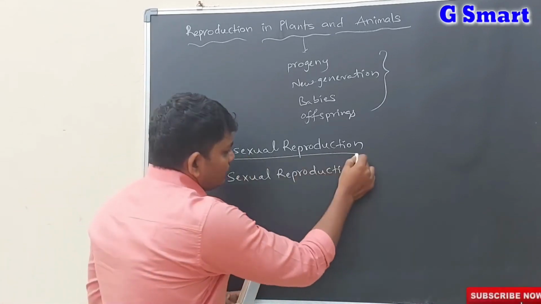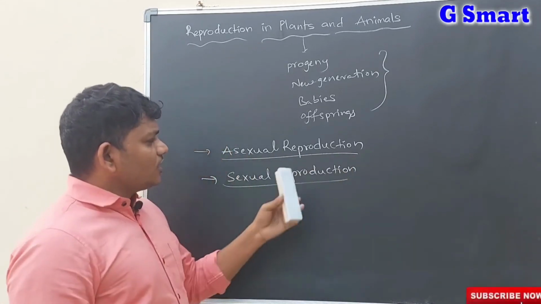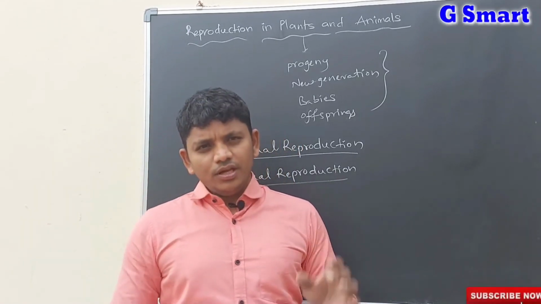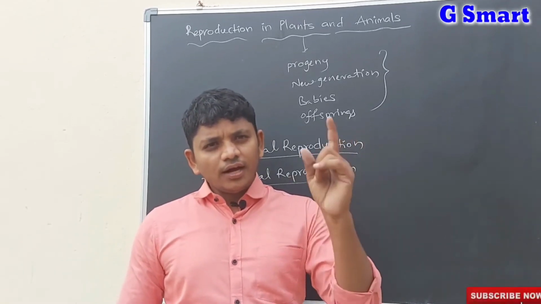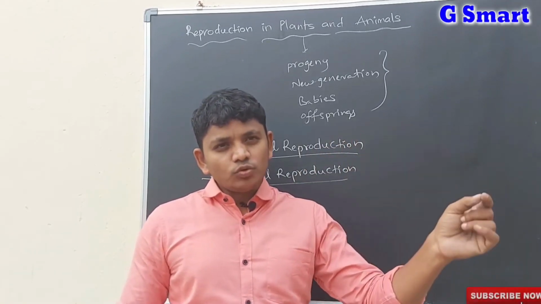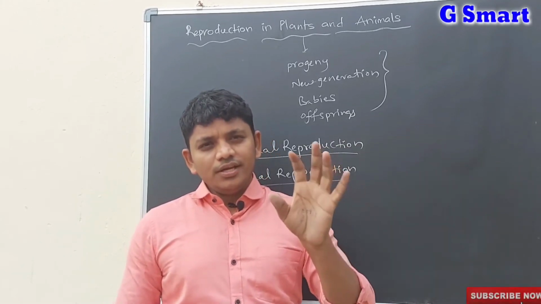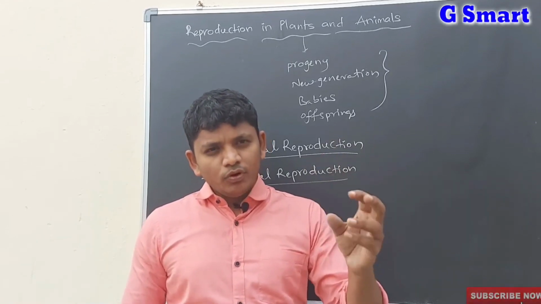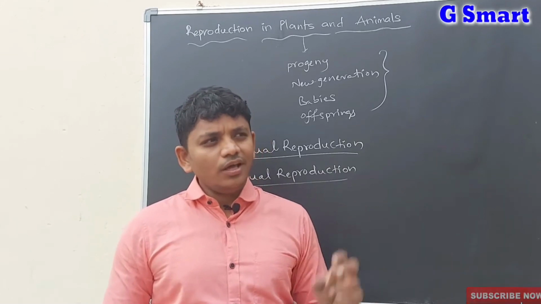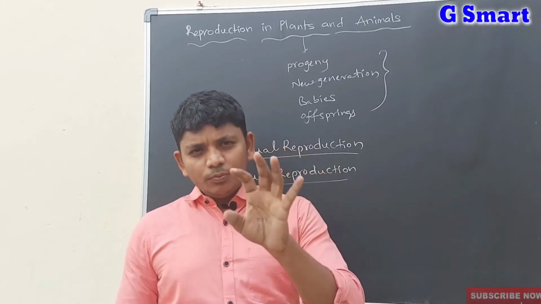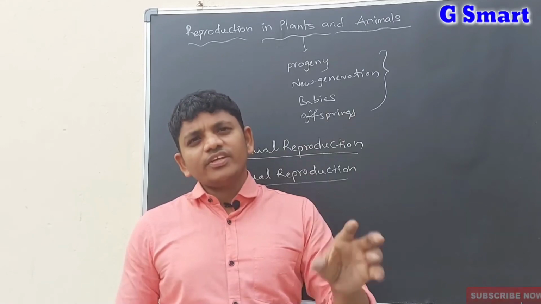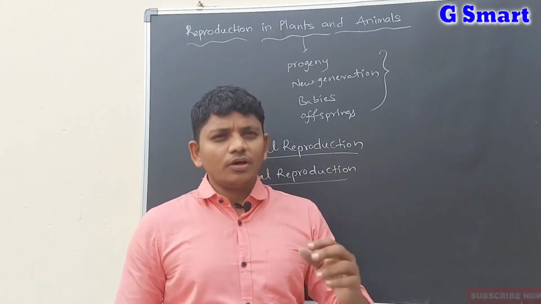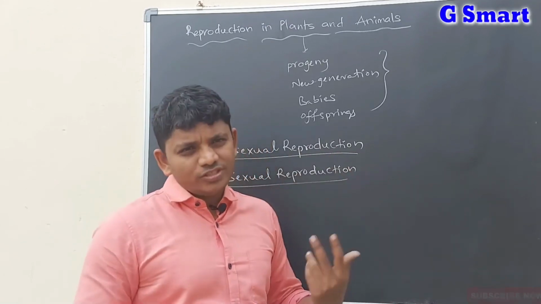Let us discuss asexual reproduction and sexual reproduction. The asexual reproduction mode involves only a single organism. A single organism can give rise to a new organism. This is called asexual reproduction. In asexual reproduction, there is no participation of gametes. A single organism can give rise to new organisms, new offsprings, or new progenies.